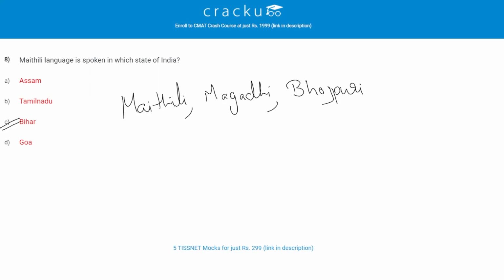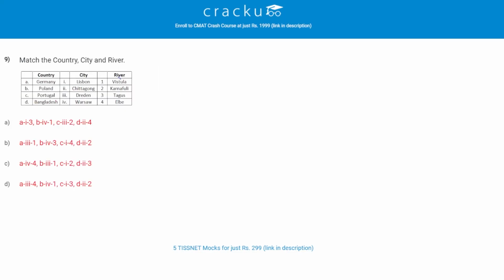Let's check the next question. Match the country, city and river. The correct answer is D. That is, Germany is the country, then city is Dresden, then river is Elbe. Then Poland is the country, Warsaw is the city, and Vistula is the river. Then third one is Portugal, Lisbon, and Tagus. And last, Bangladesh is the country, Chittagong is the city and the river is Karnafuli.